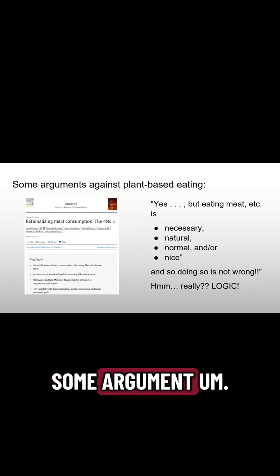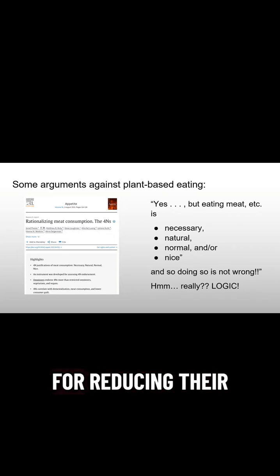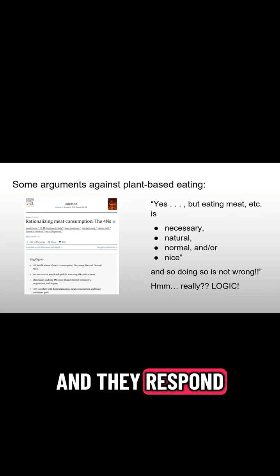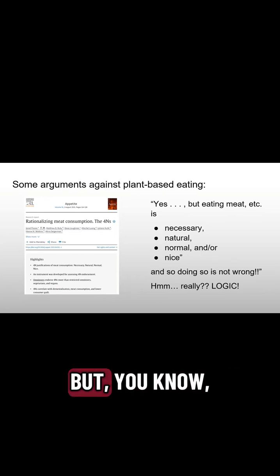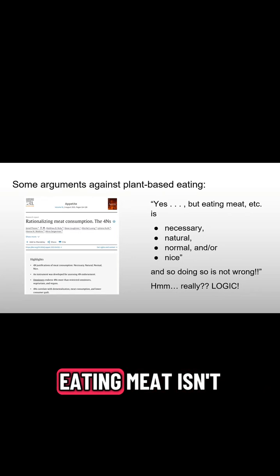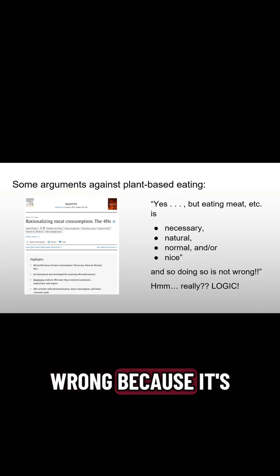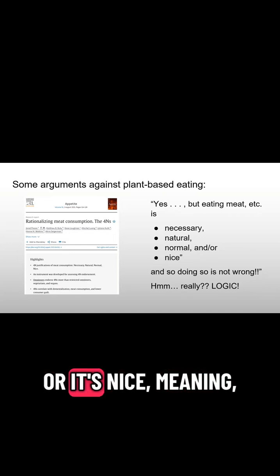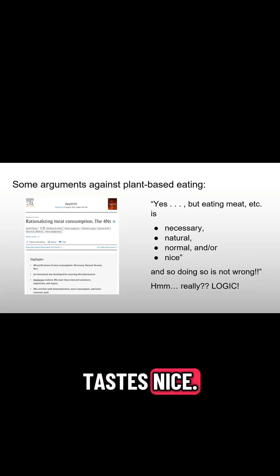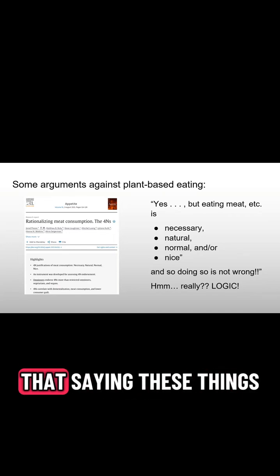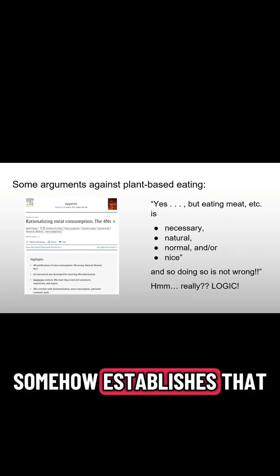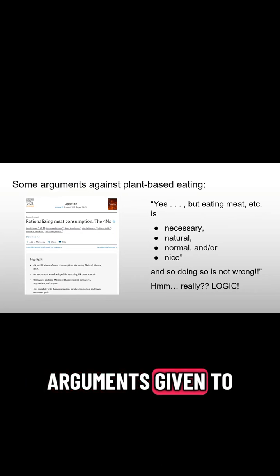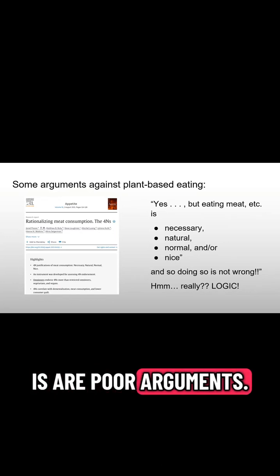People might hear some argument for reducing their meat consumption, for going vegan or whatever, and they respond, yeah, whatever, but don't you know that eating meat isn't wrong because it's necessary or it's natural or it's normal or it's nice, meaning it tastes nice. And they think that saying these things somehow establishes that eating meat isn't wrong, and so the arguments given to think that it is are poor arguments.